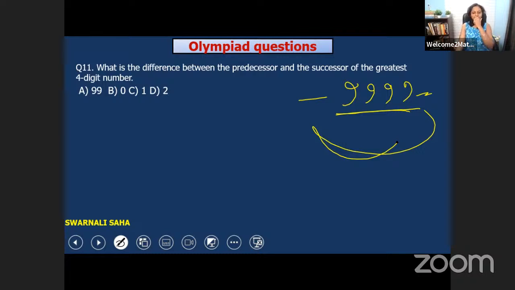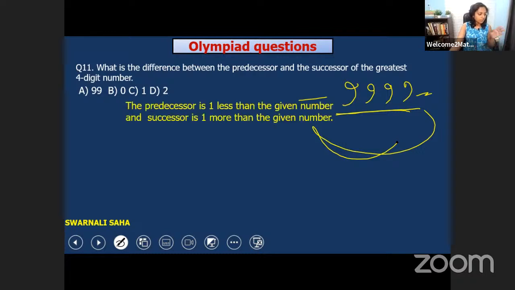Yes, D is the correct one, not C. Why? Because our number is 9999. So what is the successor of this number? The predecessor is 1 less than the given number and successor is 1 more than the given number.